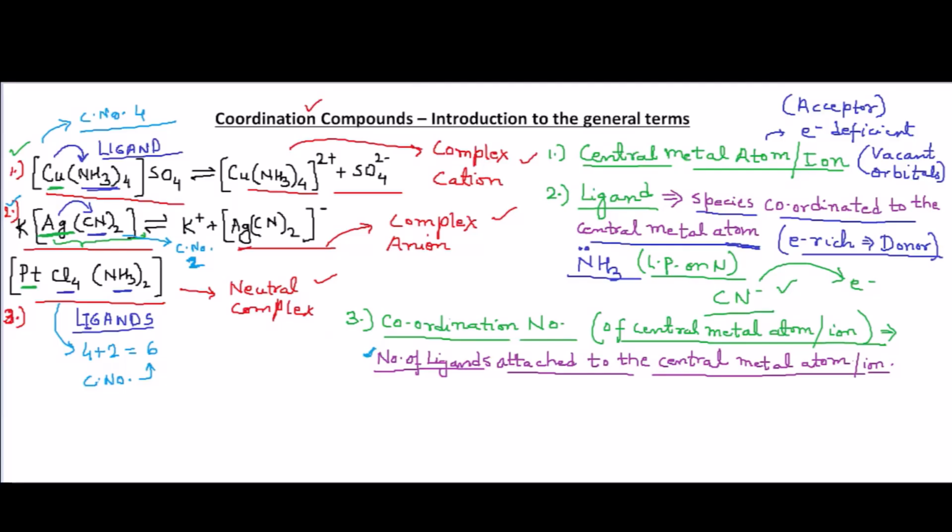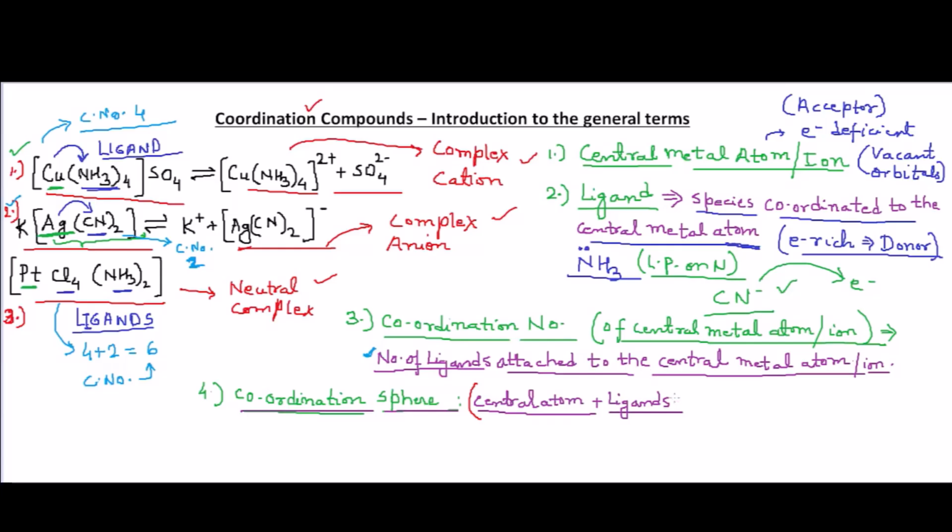Next we will get to know what a coordination sphere is. Whenever you come across coordination compounds, you will encounter the term coordination sphere. A coordination sphere is the part which contains the central atom and the ligands which are directly attached to it, right?